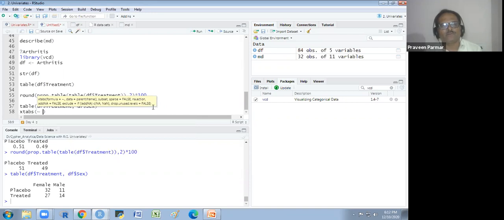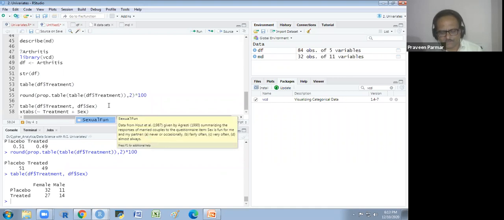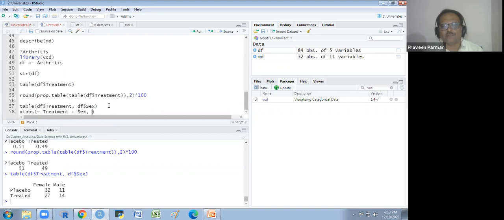So I have the variable like treatment. I will write the treatment here. And then plus, instead of a comma, whenever I use the tilde, I will use the plus sign and sex. And after a comma, I will write data equal to df.